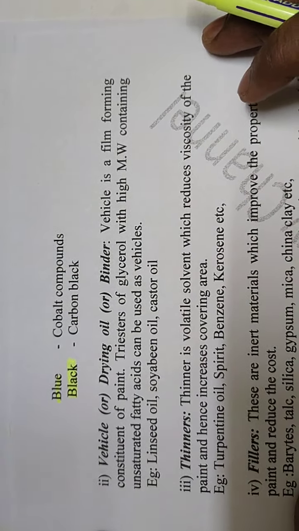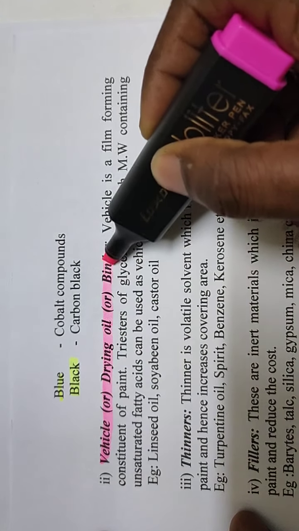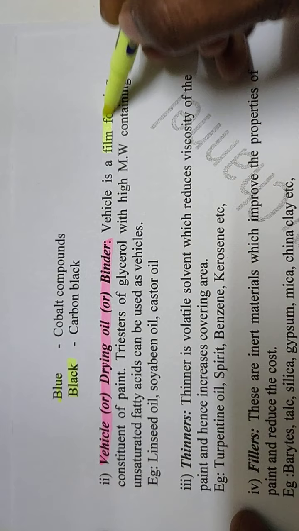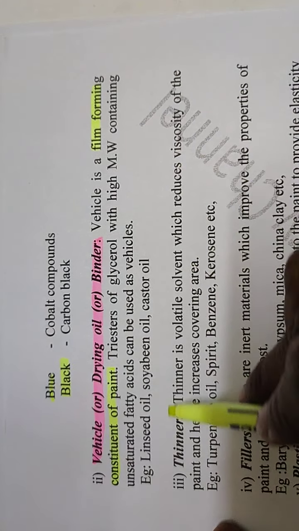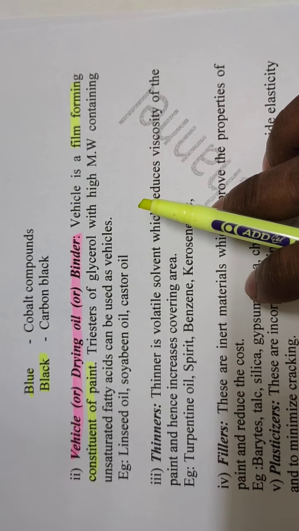These are the pigments. And then vehicle, which are drying oil or binder. What is the purpose of vehicle? It is a film forming constituent of a paint. So linseed oil, soybean oil, castor oil, these are the examples for vehicle.